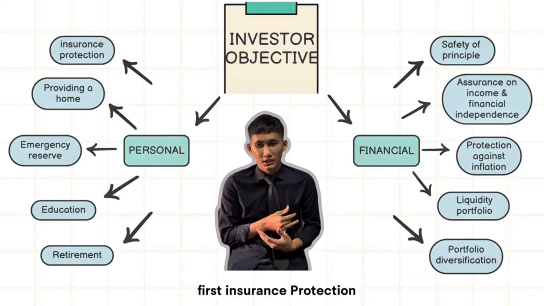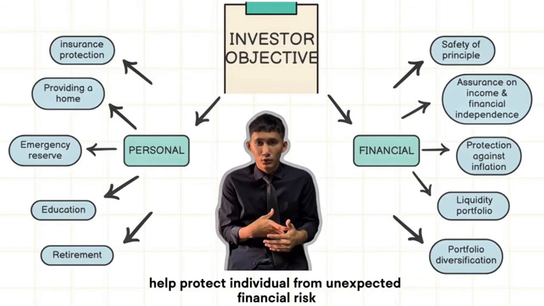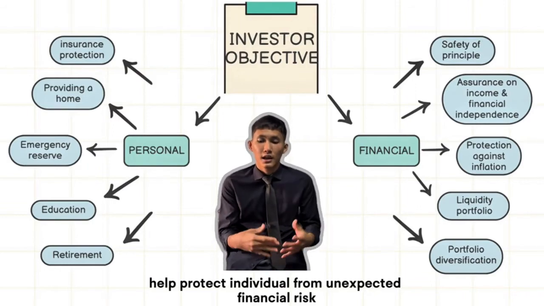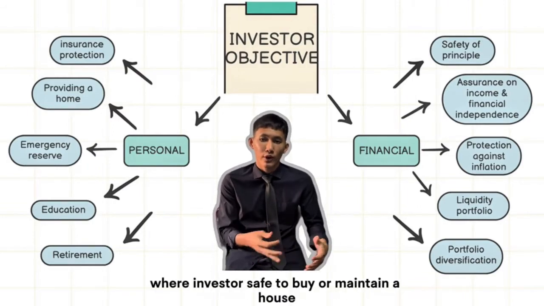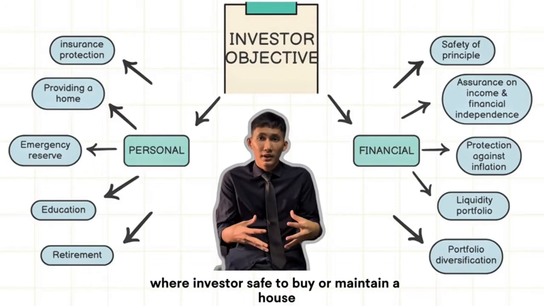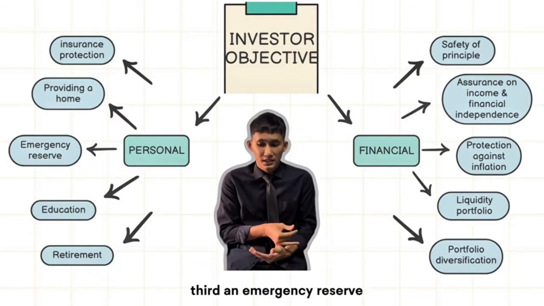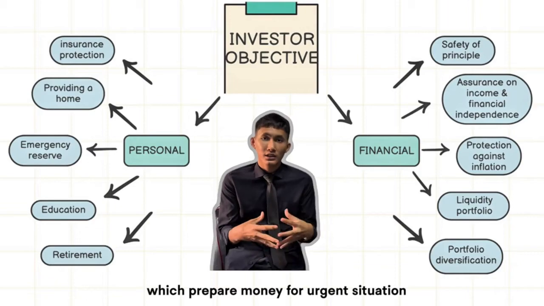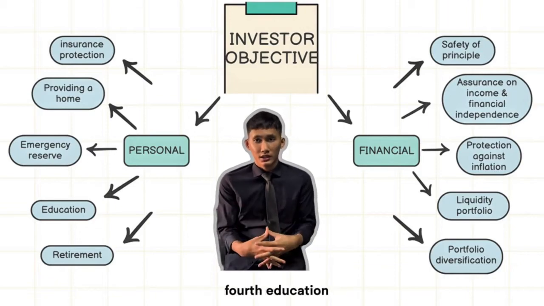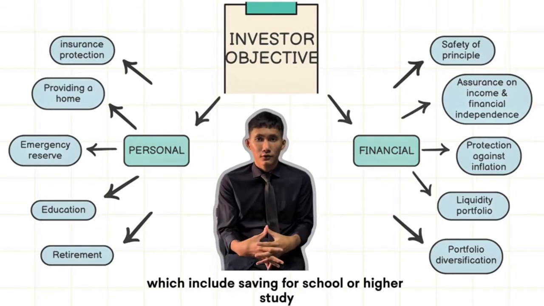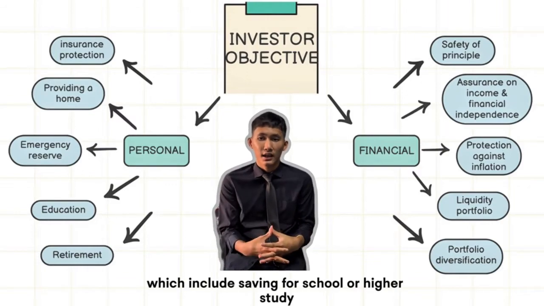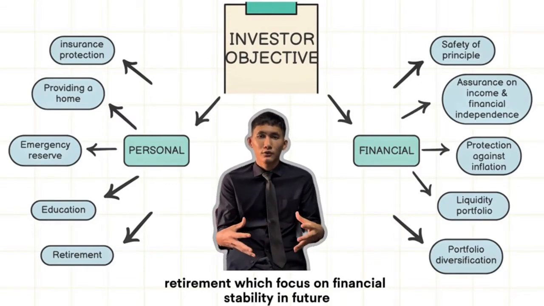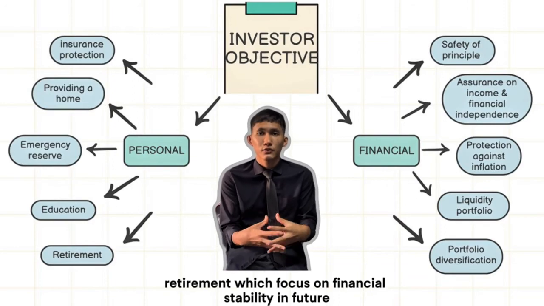First, insurance protection, which helps protect individuals from unexpected financial risk. Second, providing a home, where investors save to buy or maintain a house. Third, an emergency reserve, which prepares money for urgent situations. Fourth, education, which includes saving for school or higher study. And fifth, retirement, which focuses on financial stability in the future.